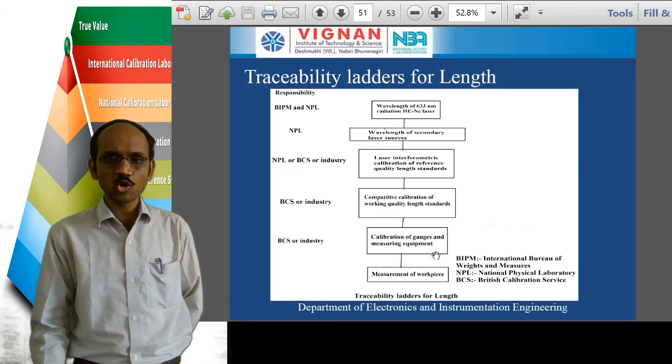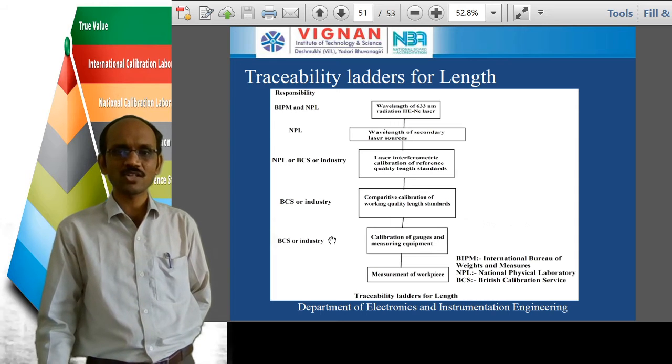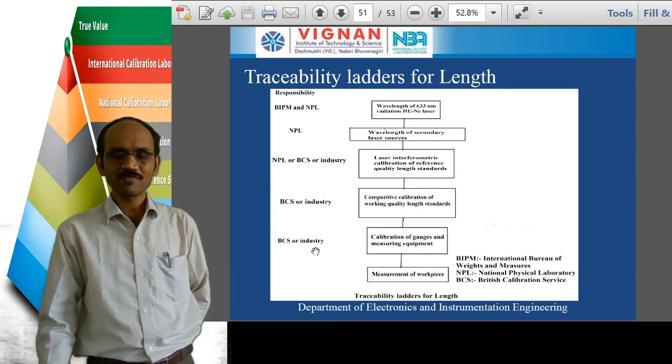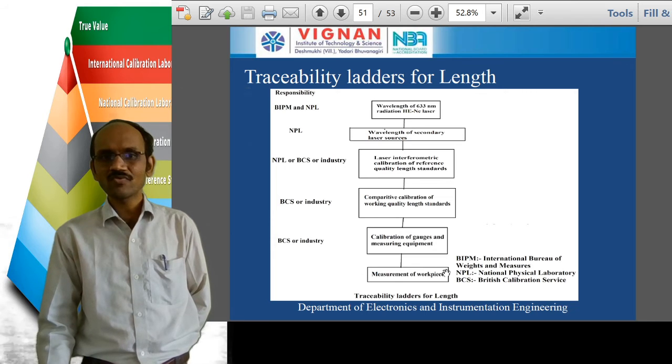So these gauges are going to be placed in BCS. BCS means British Calibration Service or industry. So in that industry, we are going to be placing some calibration instruments. For those calibration instruments, giving the same measurement of workpiece as the input, then we are going to be comparing the result with that of the instruments which are going to be used in the field.